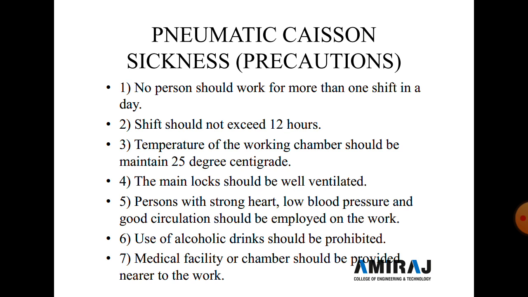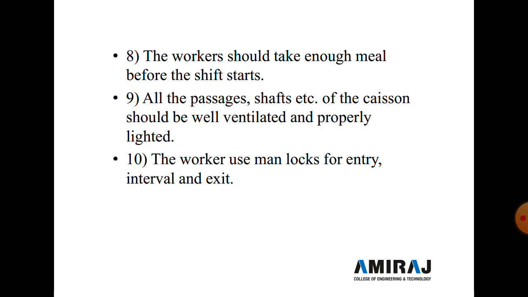Fifth, a person with a strong heart, low blood pressure, and good circulation should be employed on the work. Sixth, the use of alcoholic drink should be prohibited. Seventh, a medical facility or chamber should be provided near the work. Eighth, a worker should take enough meal before the start of the shift.